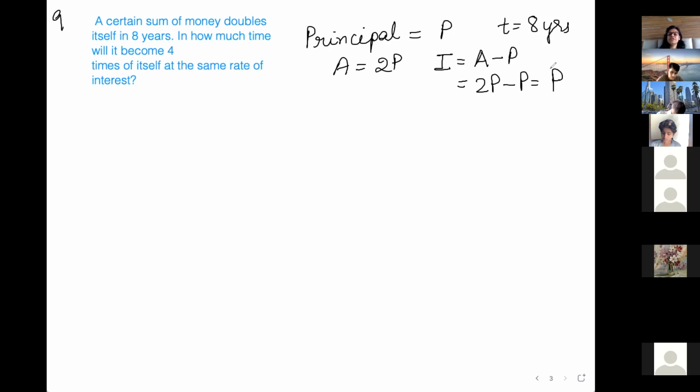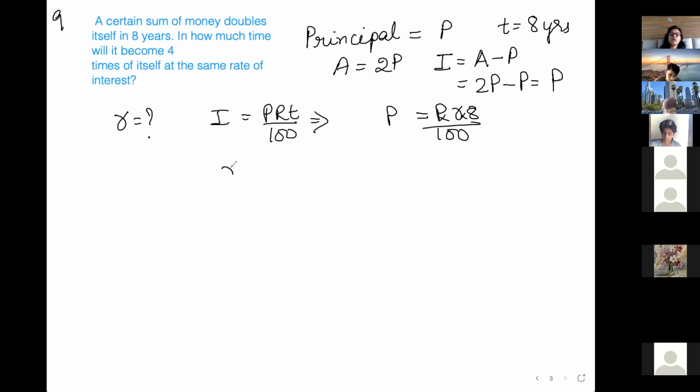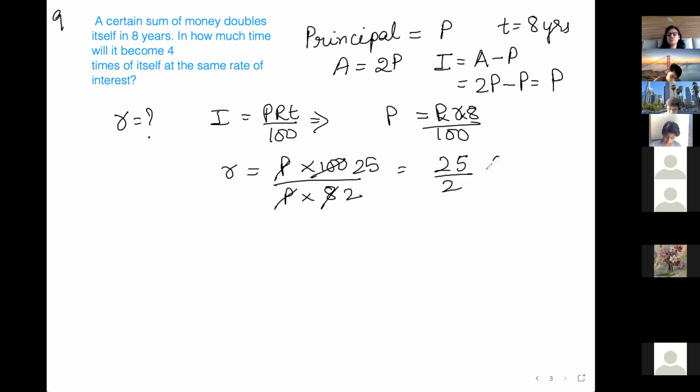Okay. So we got interest, we got time, we have to find out rate. So rate is question mark. Use the formula I is equal to PRT by 100, which gives I की value है P. Putting the values, P की value है P, R is unknown, and T is 8 years, and divided by 100. Okay, so what is R? R is equal to P into 100 divided by P into 8. 4 2s are 8, 4 25s are 100. So rate is 25 by 2%.